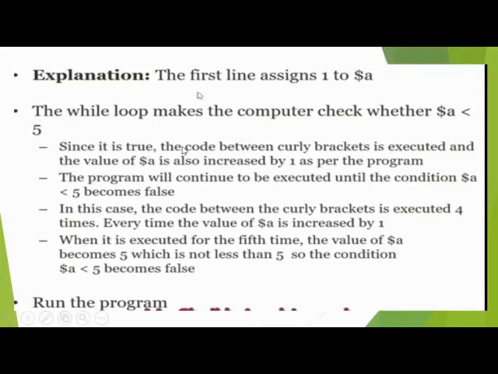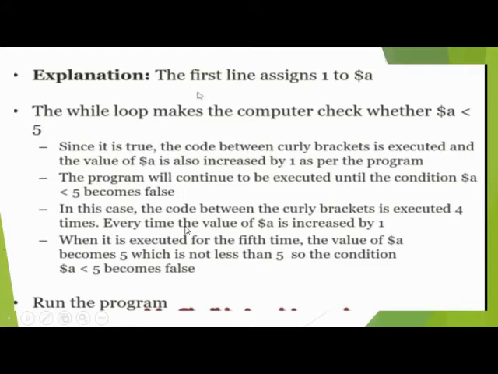Since it is true, the code between the curly brackets is executed, and the value of $a, the variable, also increases by 1 as per the program. The program will continue to be executed until the condition $a less than 5 becomes false. In this case, the code between the curly brackets is executed 4 times.